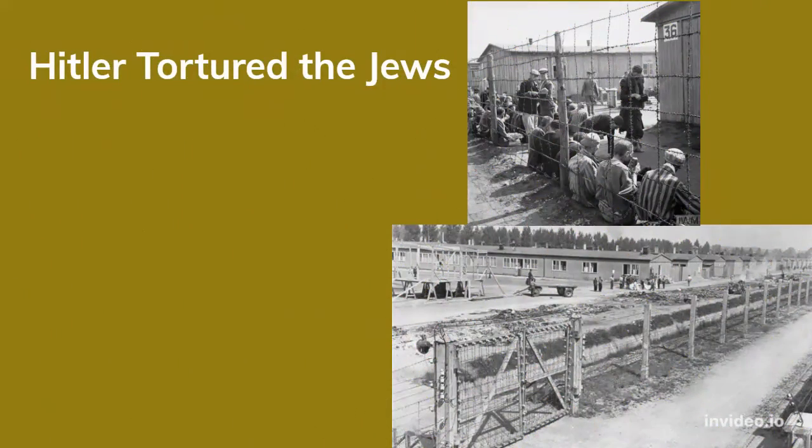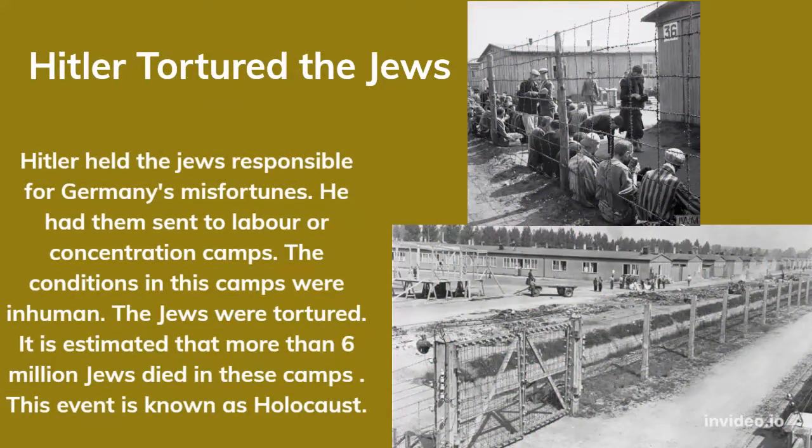Hitler tortured the Jews. Hitler held the Jews responsible for Germany's misfortune. He had them sent to labor or concentration camps. The conditions in these camps were inhuman. The Jews were tortured. It is estimated that more than 6 million Jews died in these camps. This event is known as the Holocaust.